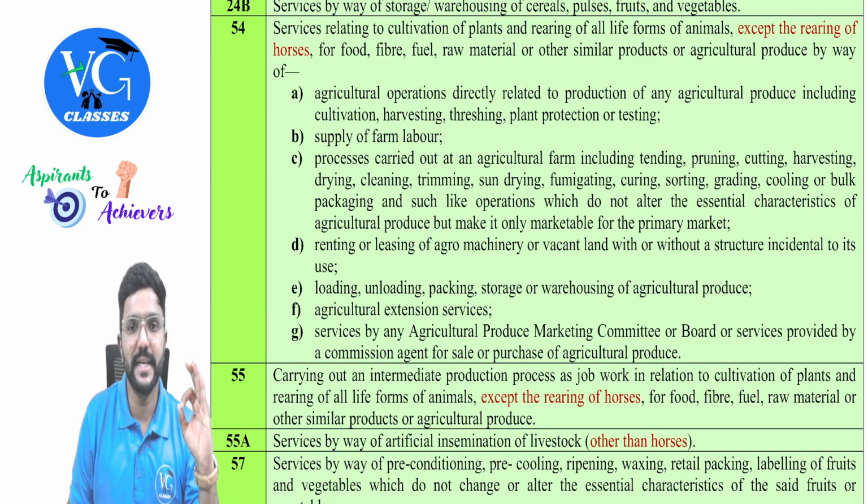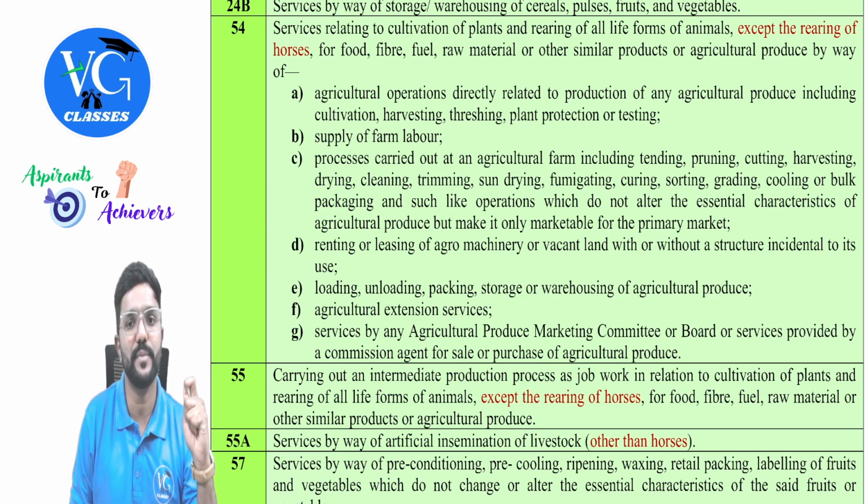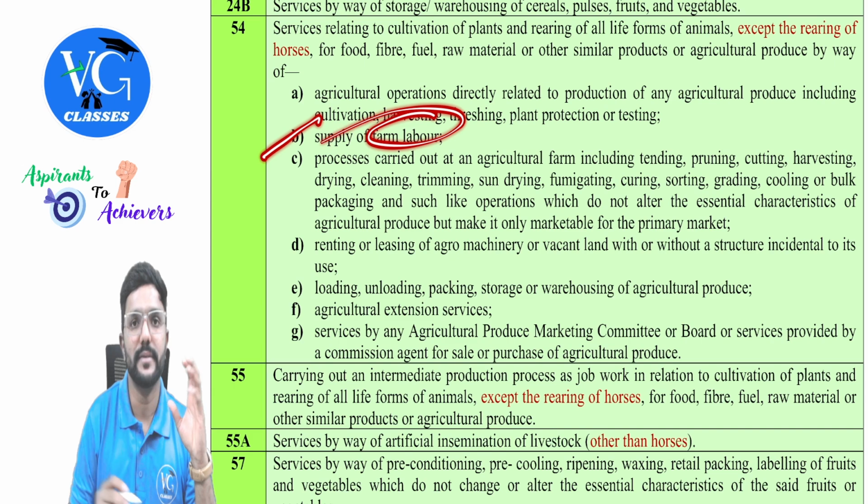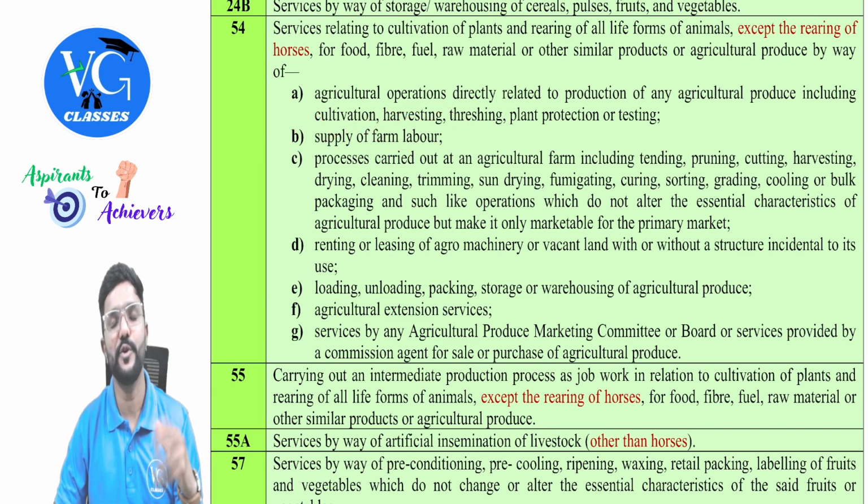Agricultural operations directly related to production of any agricultural produce, including cultivation, harvesting, threshing, plant production, or testing. Next, supply of farm labor. Supply of farm labor means assume you want to do farming, but you want more labors.